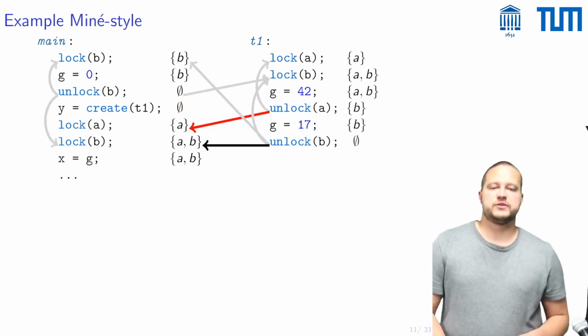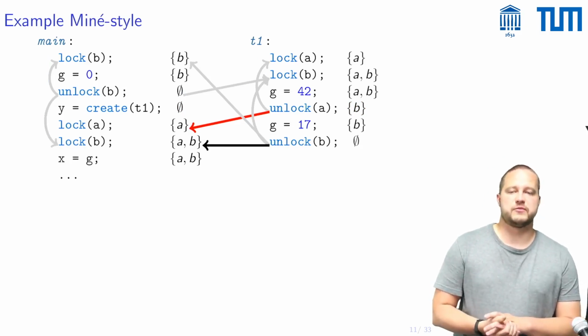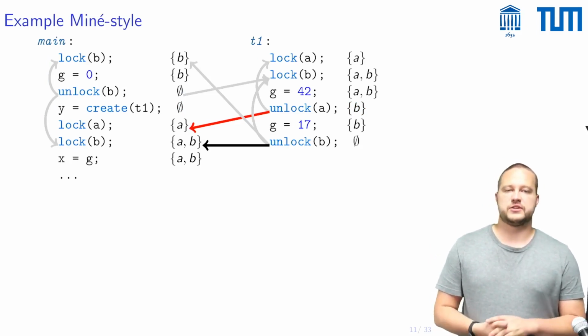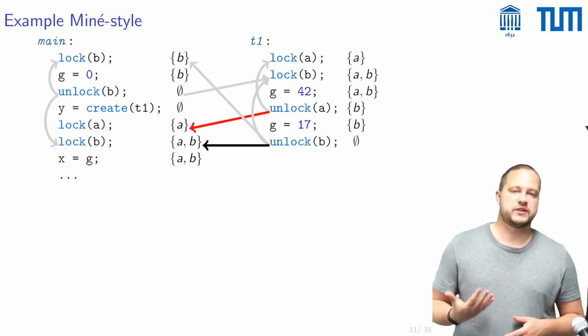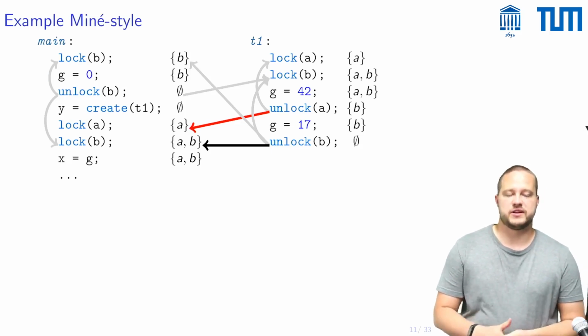And now if you want to determine the value that we actually read for x, we need to see which values are merged into the local state via join. And this is once this value that G equals 42 that is merged at the lock A, and this value that G might be 17 that is merged in at the lock B.